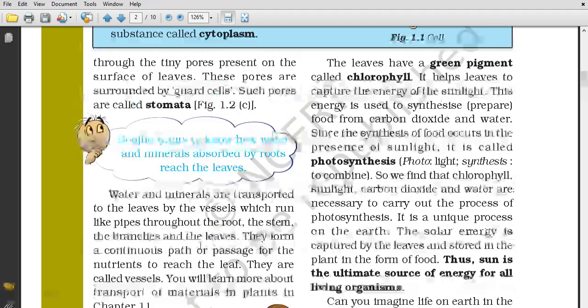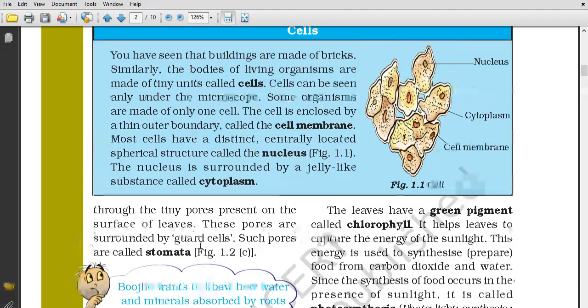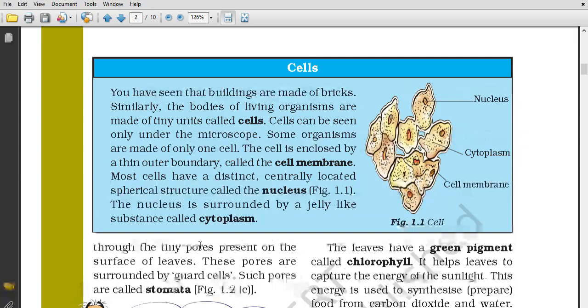Now we will study about cells. What are cells? We have all seen how buildings are made of bricks. Same as the buildings are made of bricks, the bodies of all living organisms are made of tiny units called cells. Cells can be seen only under the microscope.